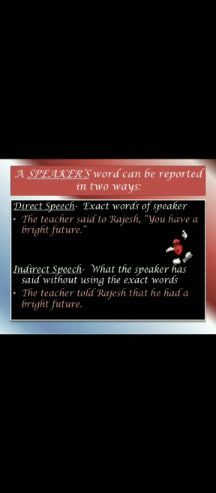For example, the teacher said to Rajesh, you have a bright future. This is direct speech. Number two, indirect speech: what the speaker has said without using the exact words. For example, the teacher told Rajesh that he had a bright future. That he had a bright future is indirect speech. So, dear students, how can we change direct speech to indirect speech?